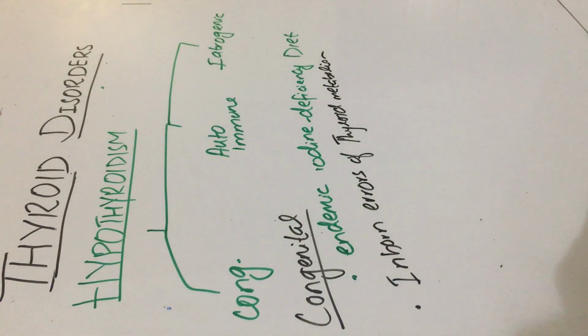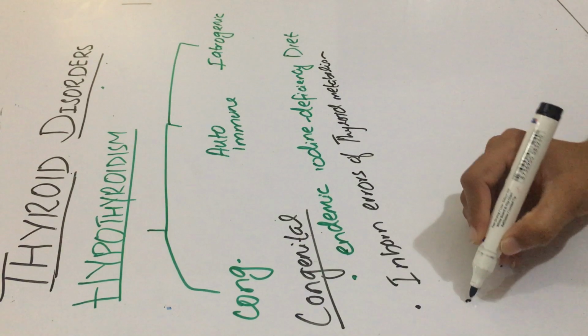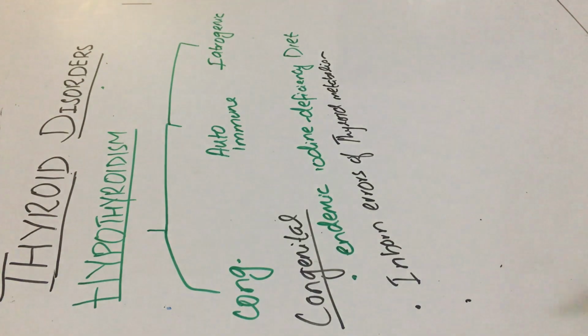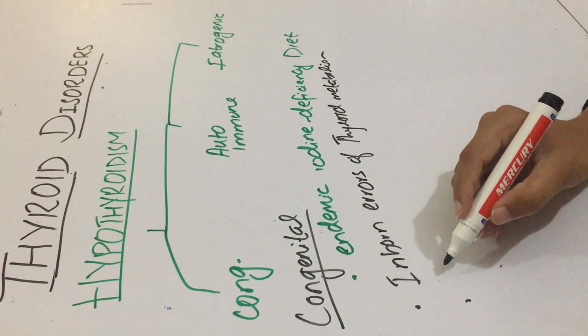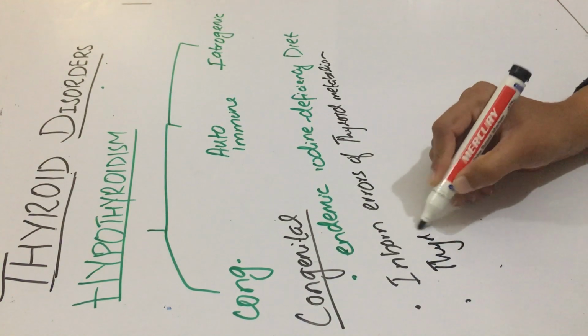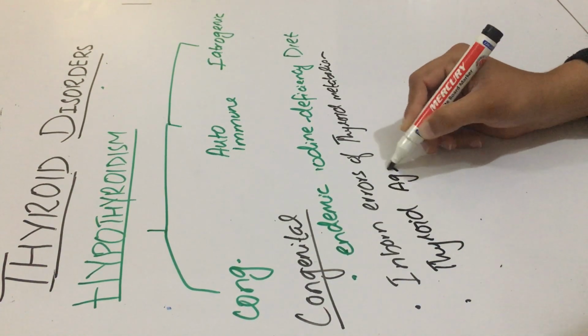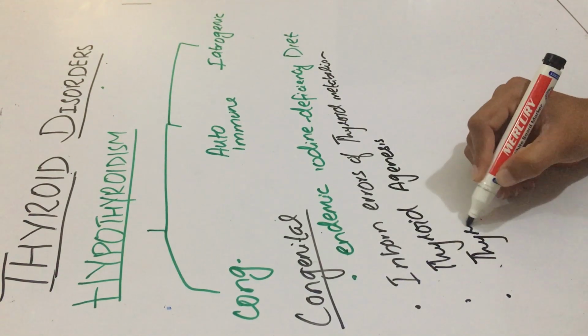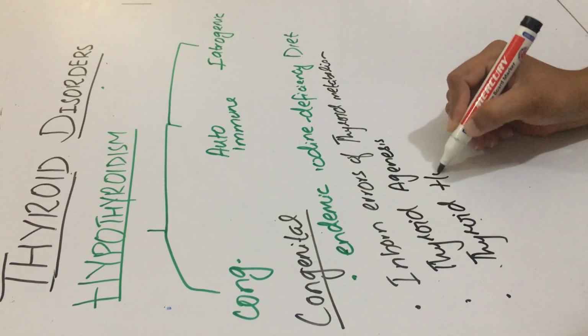In thyroid hormone metabolism, there could be an abnormality at any level, either in the uptake of iodine or in the organification of iodine. Inborn errors of thyroid metabolism are also known as dyshormonogenetic goiter. The second cause is that the thyroid gland could be absent at birth. This is known as thyroid agenesis. Or the thyroid gland is reduced in size, which is called thyroid hypoplasia.